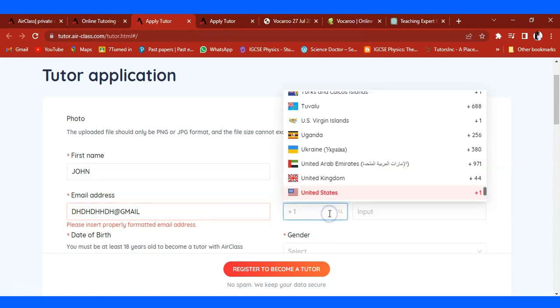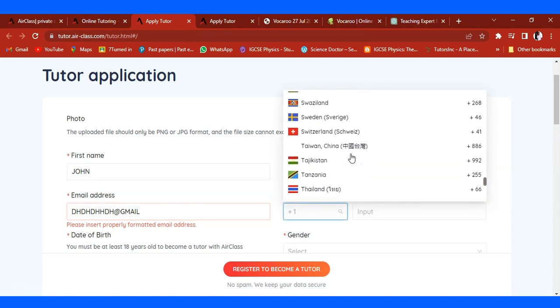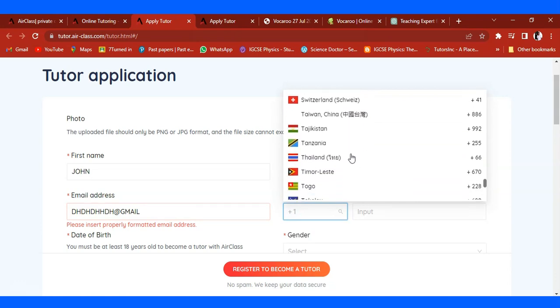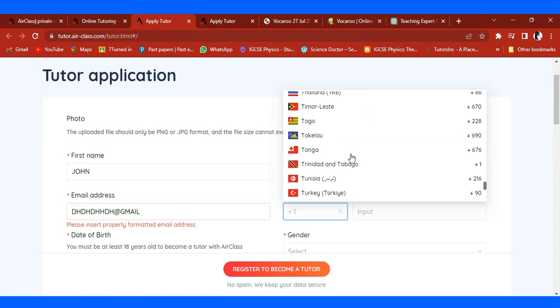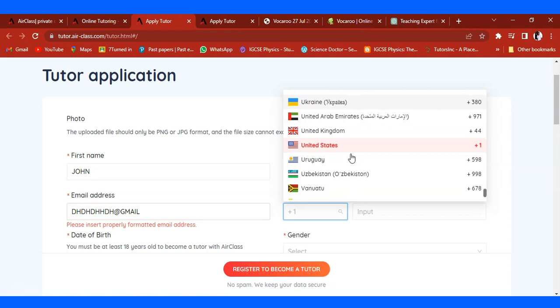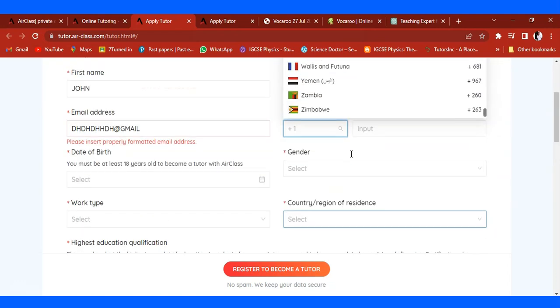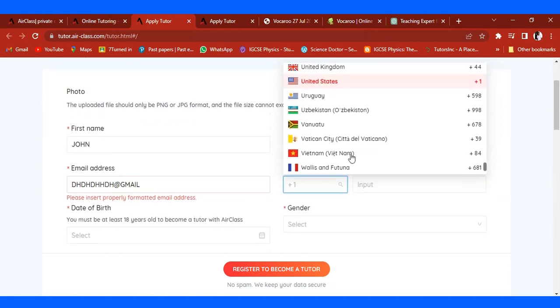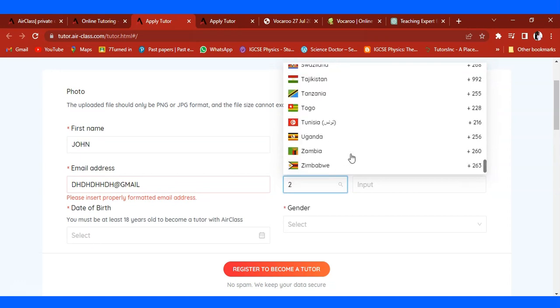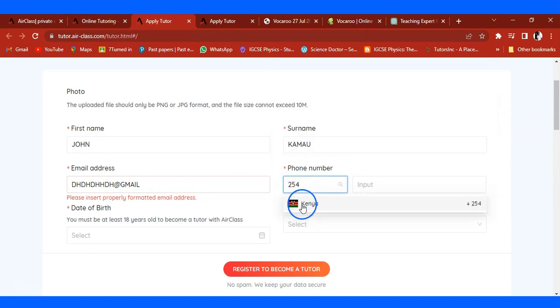Then here you can see the good thing, we have different countries from where you can apply. You can apply from Tanzania, we have Togo, we have Tonga, Kenya is there, Uganda is there, Ukraine, United States. It has different options. For instance, I'm in Kenya, so I can say I'm from Kenya. So you can see the option is here, and then you can input your phone number, and just put it like that.